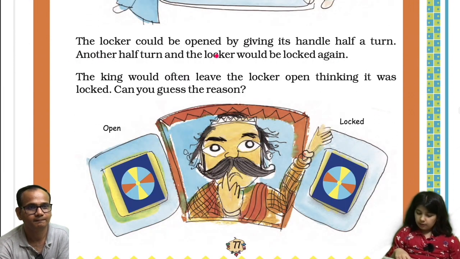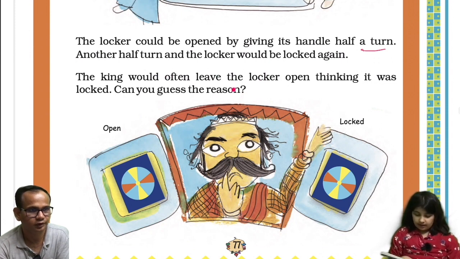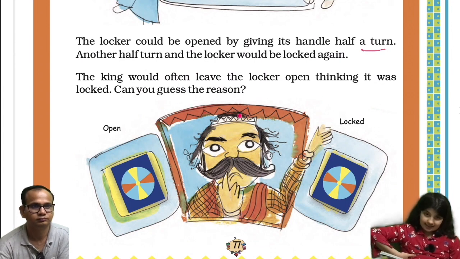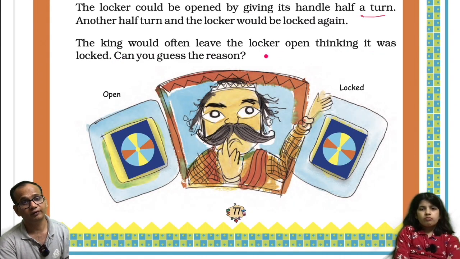The locker could be opened by giving its handle half a turn. Another half turn and the locker would be locked again. The king would often leave the locker open thinking it was locked. Can you guess the reason?